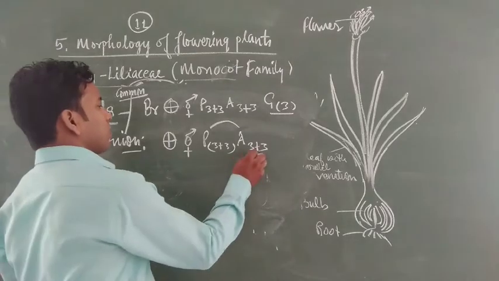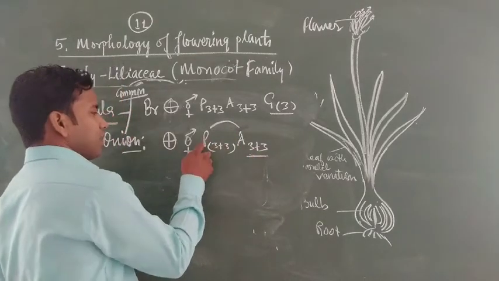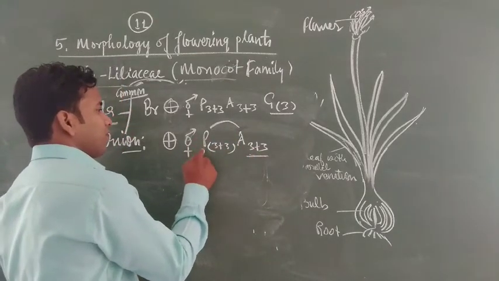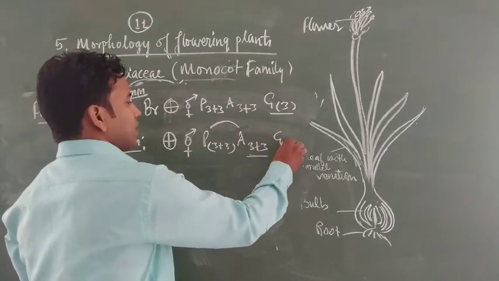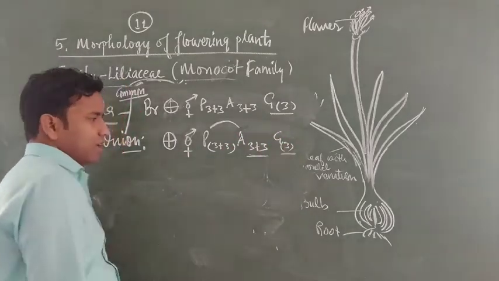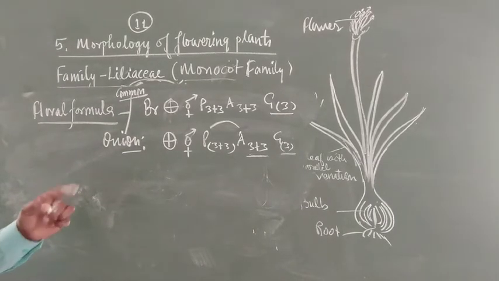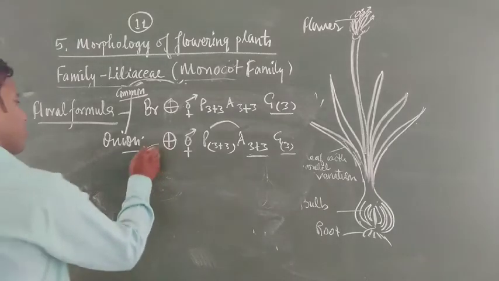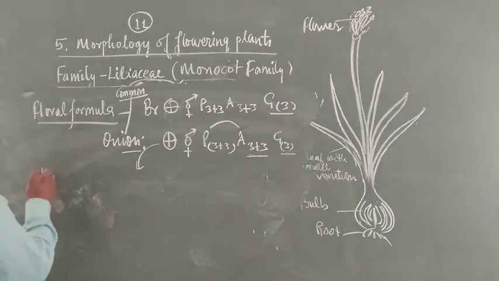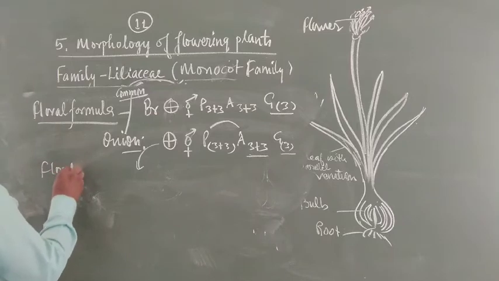Epitepalous conditions are also observed in this case. Androecium is attached with the tepals of the perianth. Gynoecium 3, trilocular syncarpous, axile placentation, superior ovary. So this one is the characteristic of the onion. Let us see the floral diagram of onion.